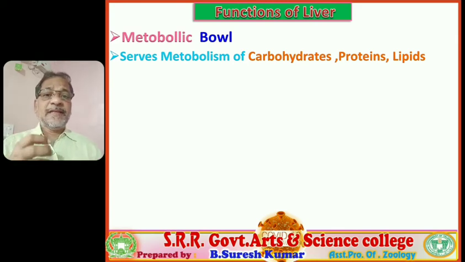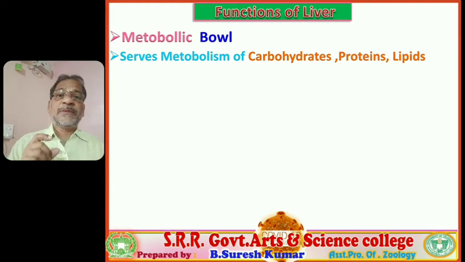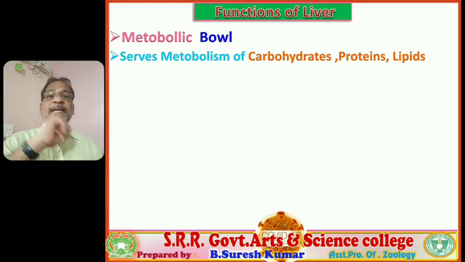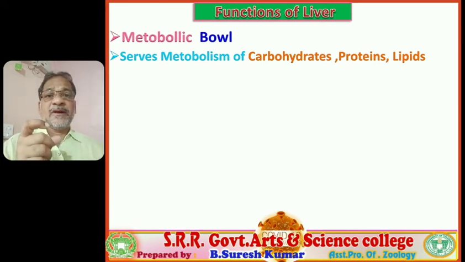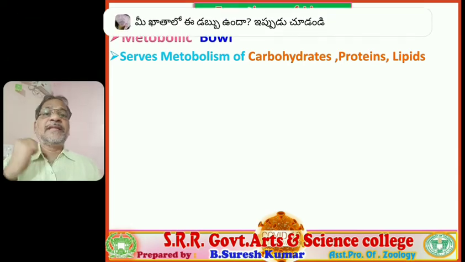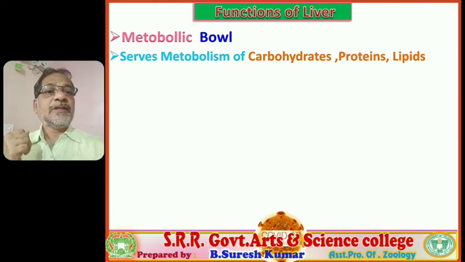Due to the various kinds of metabolism that occur in the liver, the liver is capable of producing heat, it generates our internal body temperature because of this reason. So that's why the liver is also termed a thermoregulatory organ. Remember, student, it is a thermoregulatory organ. Because of what reason is it a thermoregulatory organ? In it various kinds of metabolic activities, metabolisms take place that generate heat. Follow? Right.